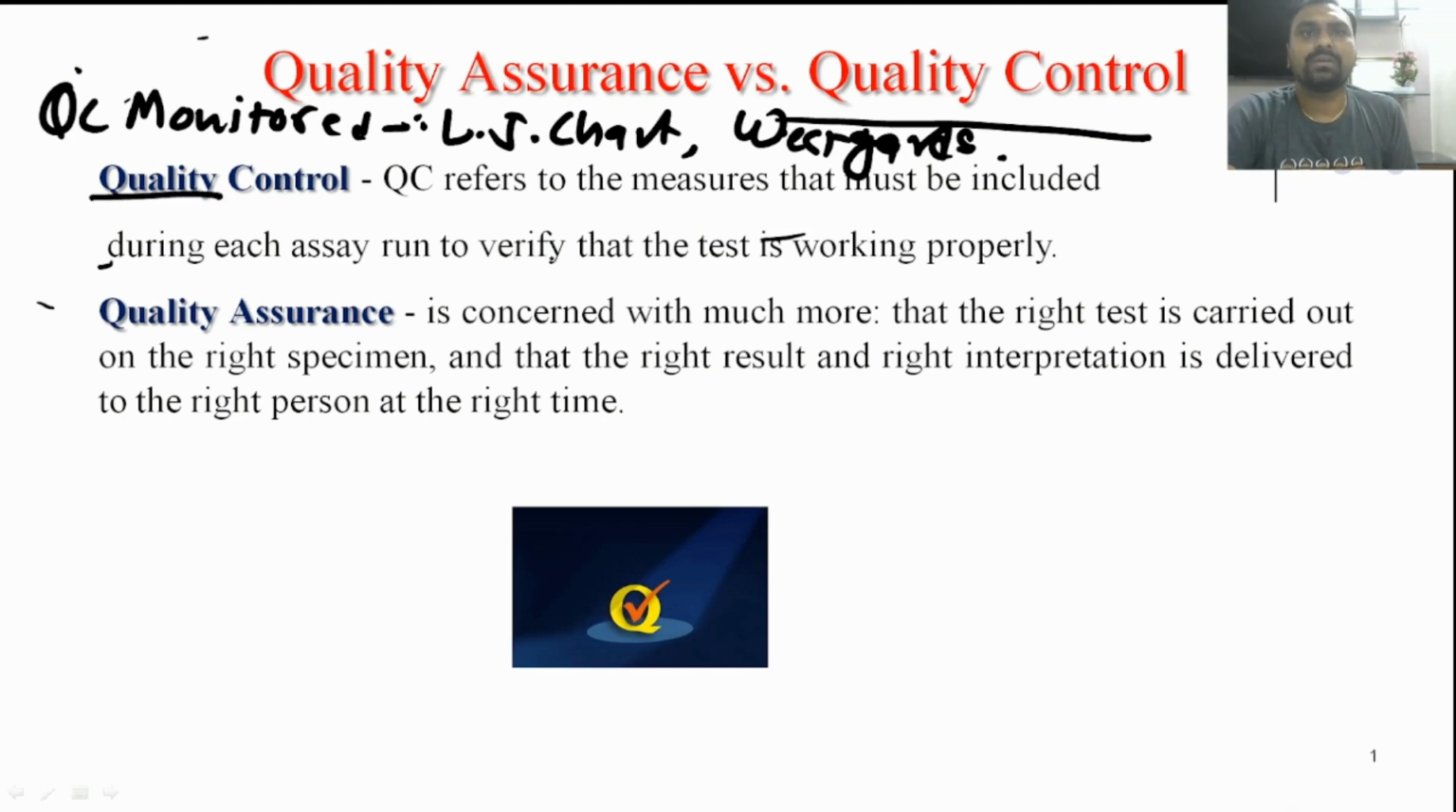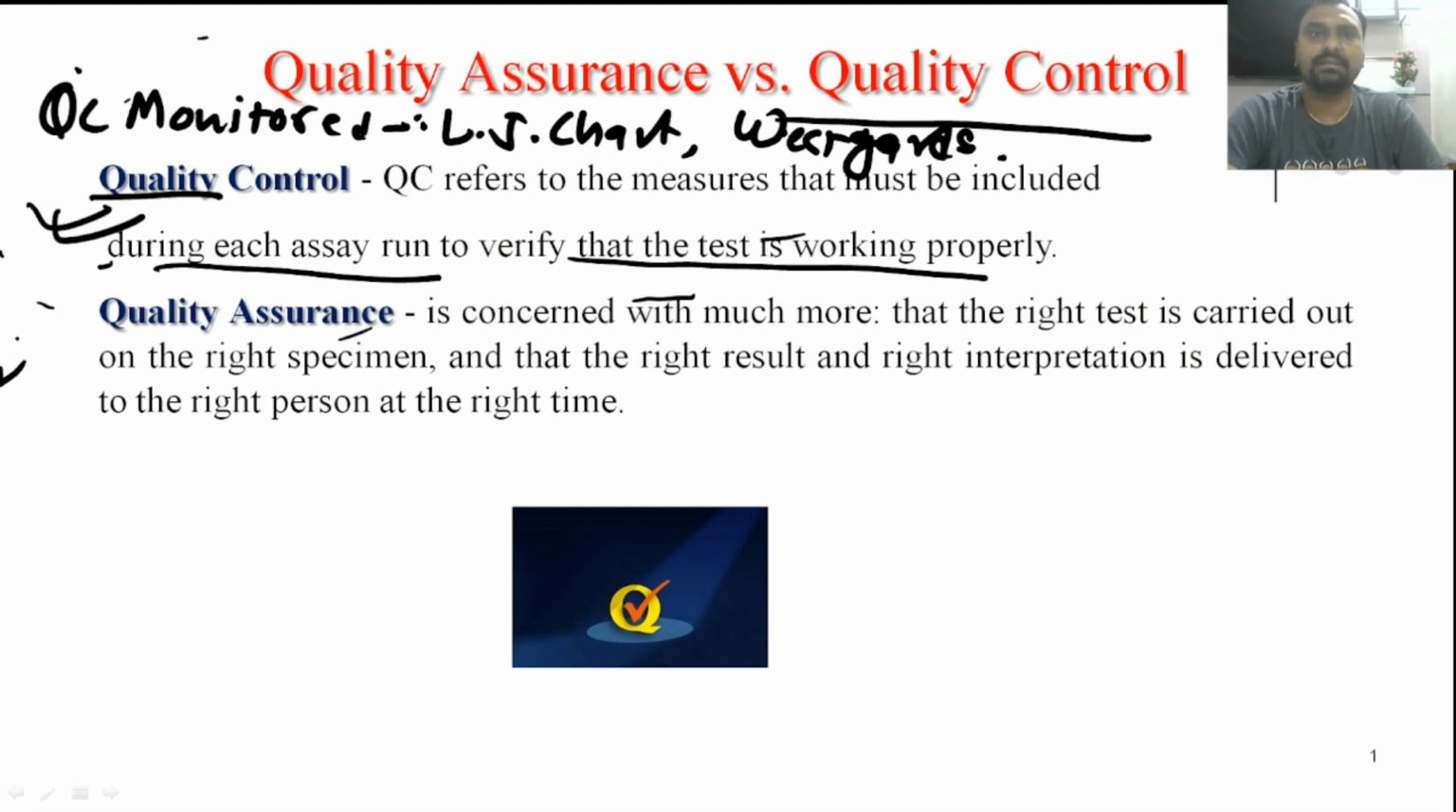So quality control refers to the measures that must be included during each assay run to verify that the test is working properly. So all the measures that we take during each assay run to verify our system is proper, we are giving the best result, that is quality control. While quality assurance is concerned with much more: that the right test is carried out on the right specimen, that the right result and right interpretation is delivered to the right person at the right time.